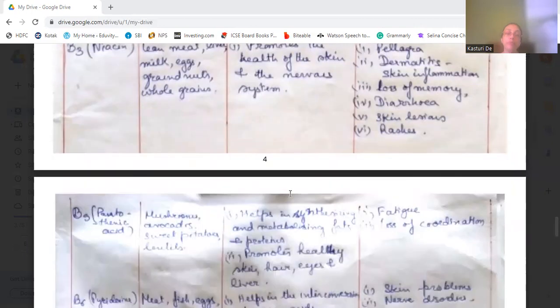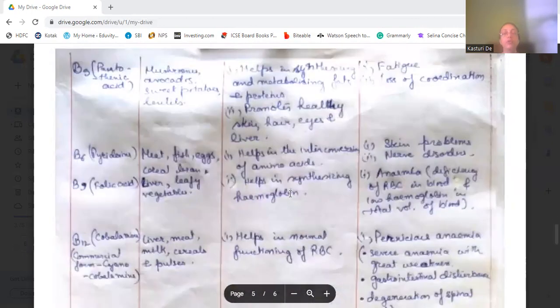Now B5, known as pantothenic acid, found in mushrooms, avocados, sweet potatoes, and lentils, that is dal we call it.